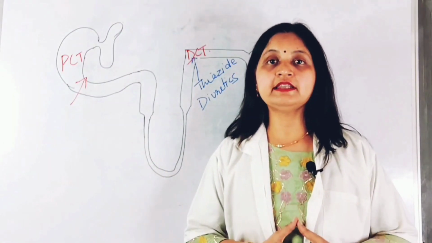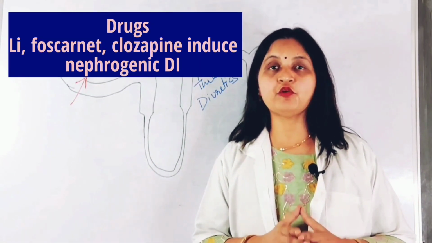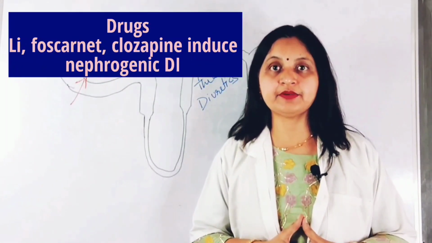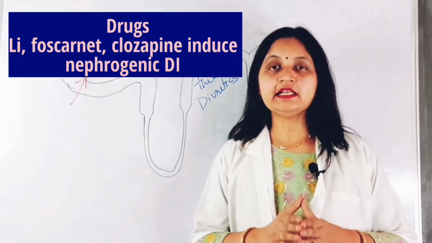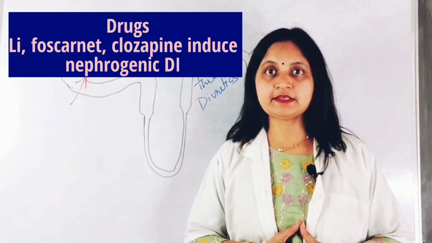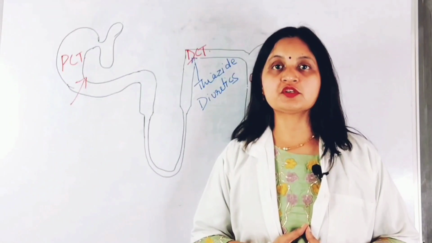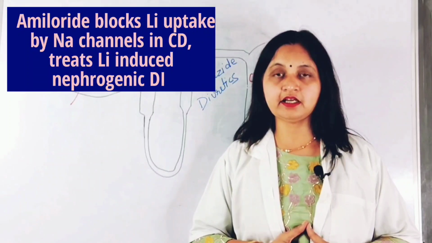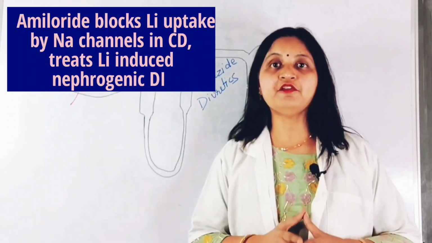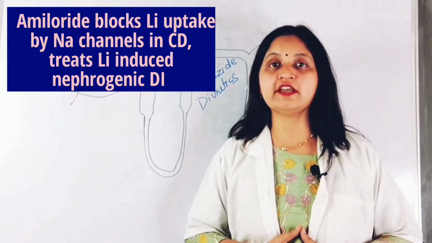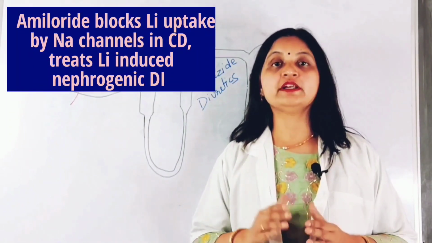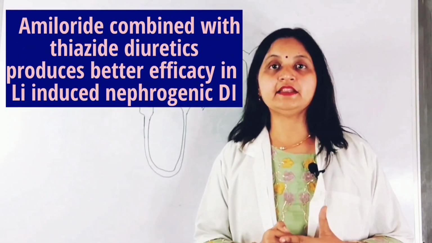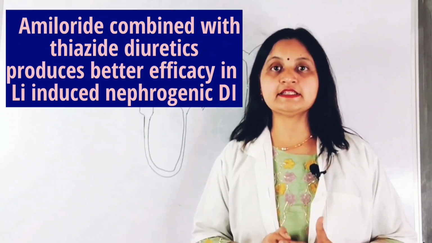Next, as we have learned, there are certain drugs such as lithium, carbamazepine, clozapine that can induce nephrogenic diabetes insipidus. So for treating lithium-induced nephrogenic diabetes insipidus, amiloride can be used. Amiloride blocks the lithium uptake by the sodium channels in the collecting ducts of the kidney and is helpful in the treatment of lithium-induced nephrogenic diabetes insipidus. So it can be combined with thiazide diuretics to produce better efficacy in the management of nephrogenic diabetes insipidus.